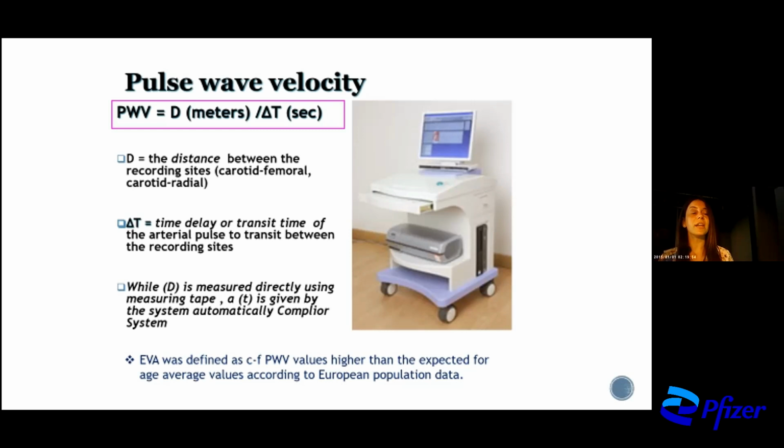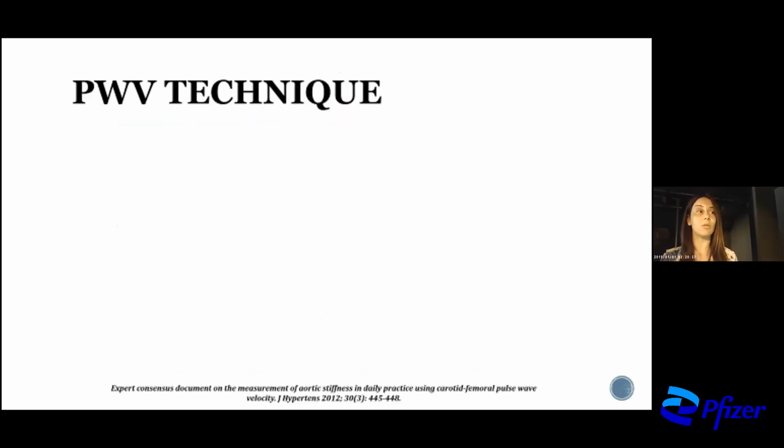And of course, it is not practical. You can see on this slide that we need this machine. This machine is expensive and needs a researcher who can commonly use it. We need to measure the distance between the recording sites. We also need the time delay, or the transit time of the arterial pulse between the recording sites. And after this, we have the result of pulse wave velocity, and we have to calculate early vascular aging. So the process is very difficult, and the technique is also very difficult.